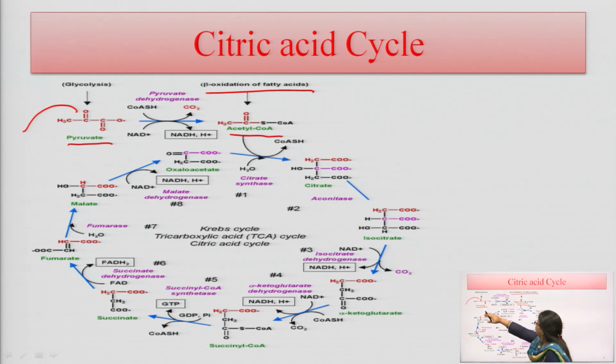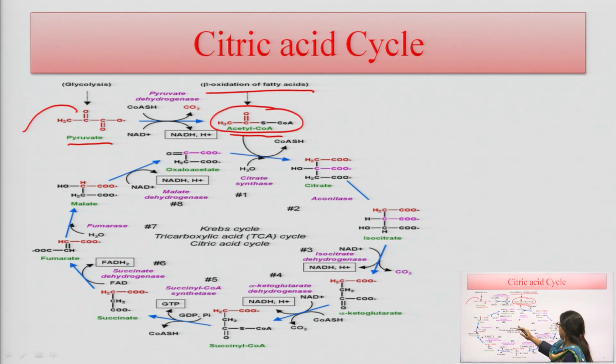In the citric acid cycle, the starting compound is acetyl coenzyme A. This acetyl coenzyme A reacts with the citrate synthase enzyme, which is helpful for the conversion of acetyl coenzyme A to citrate.